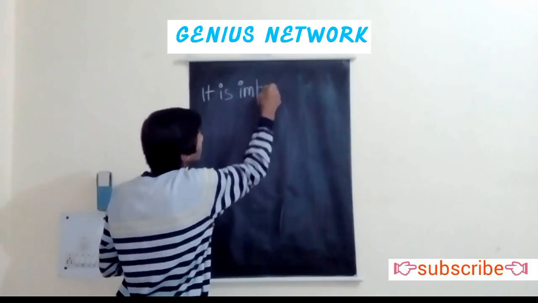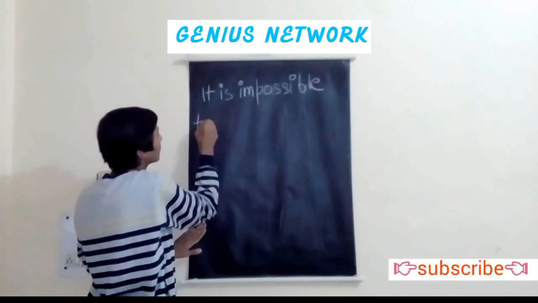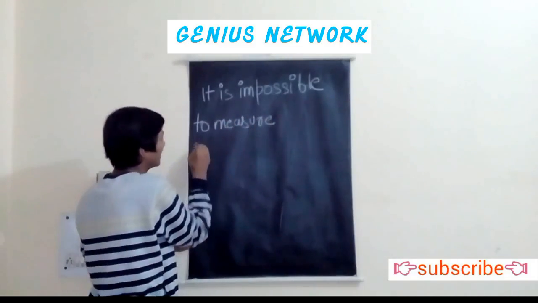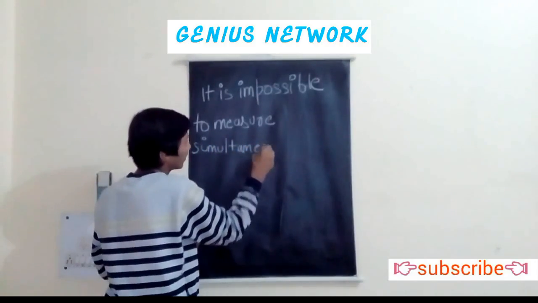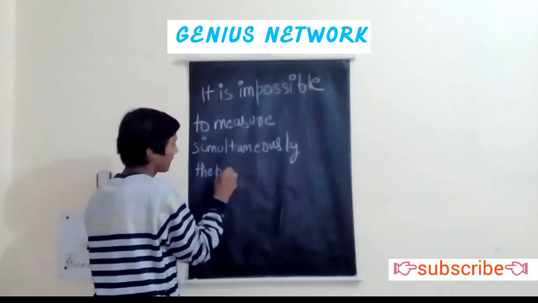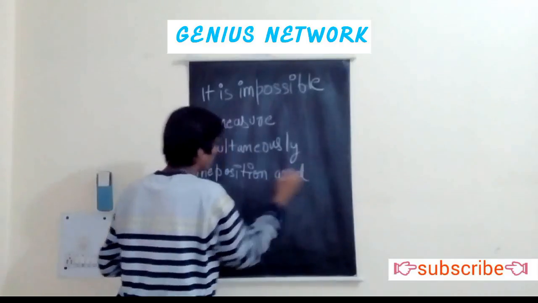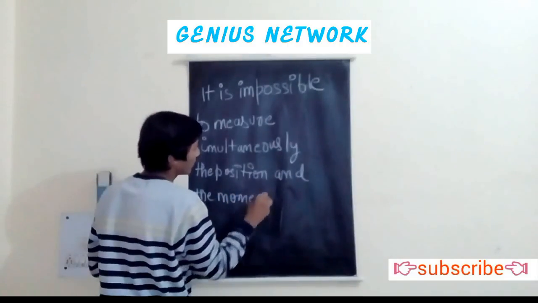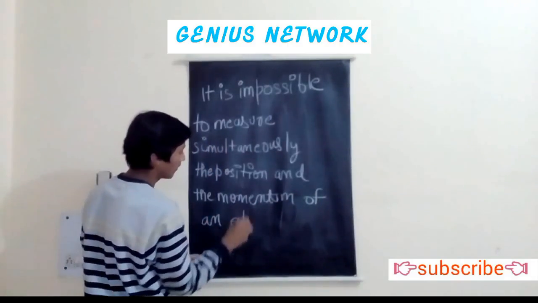impossible to measure simultaneously the position and the momentum of an electron.